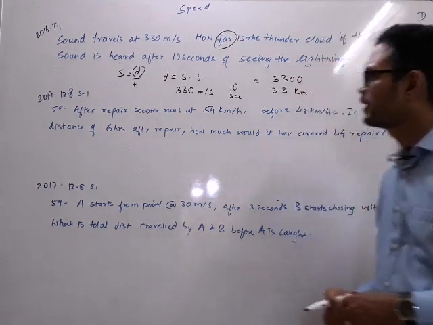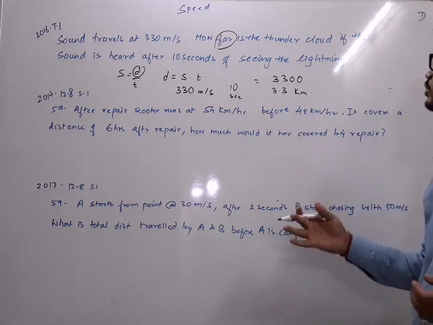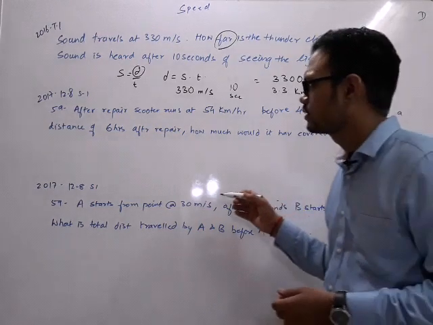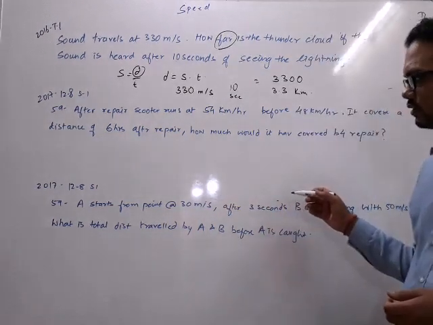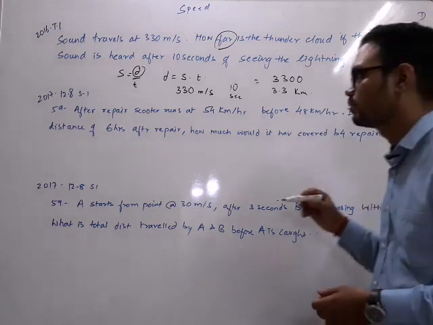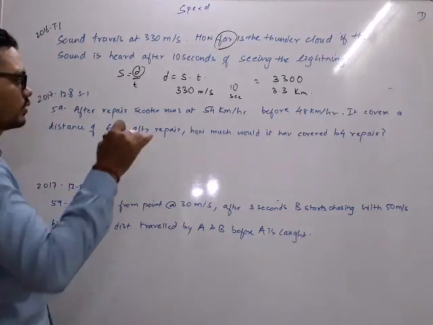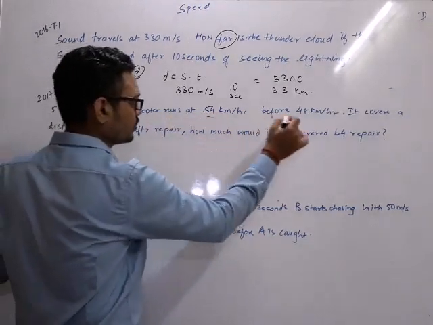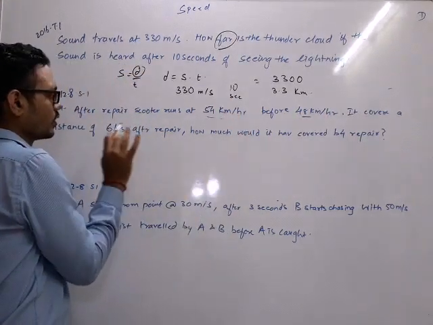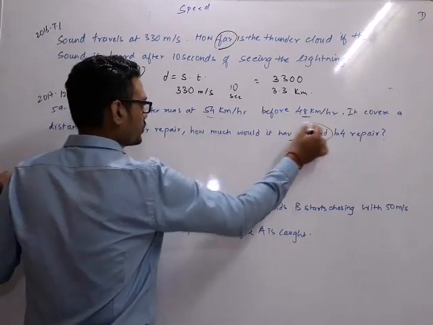2017. After repair, a scooter runs at 54 km per hour. Before repair, it used to run 48 km per hour. It covers a distance in 6 hours after repair. How much would it have covered before the repair? The same distance. So now the story is, before repair the mileage was 48. After repair it is 54. They want to know how much time it would have taken.